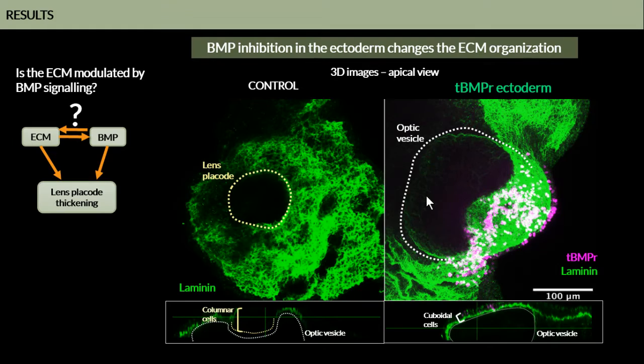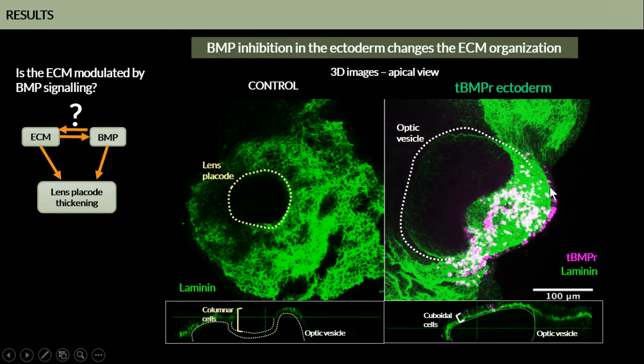So lastly, we know now that the extracellular matrix evolves during lens placode thickening, and also that BMP is important for this process. So what is the relation between those two factors? To answer this question, we overexpressed the truncated BMP receptor in the ectoderm. After the BMP inhibition in the ectoderm, we have no lens placode formation. We can see here that the cells are still cuboidal.